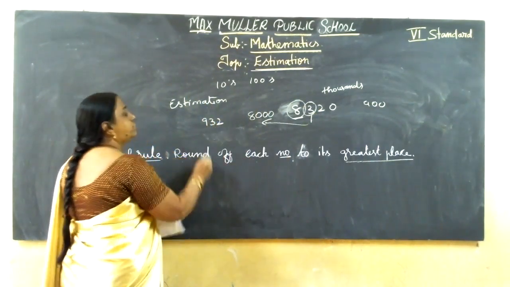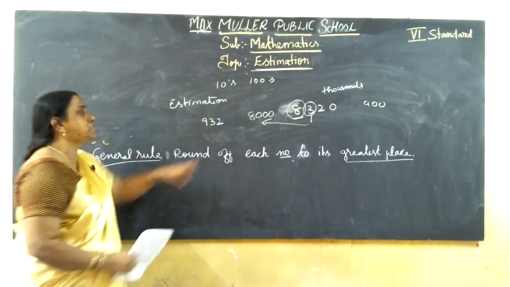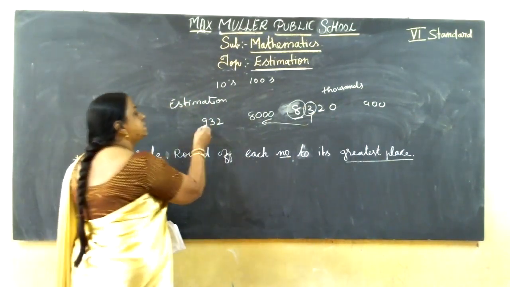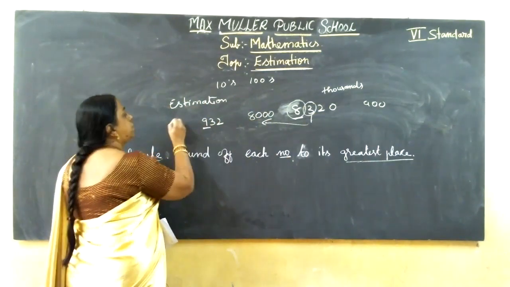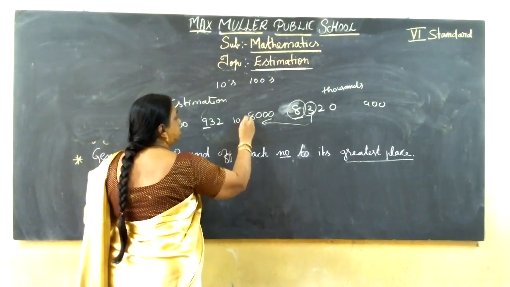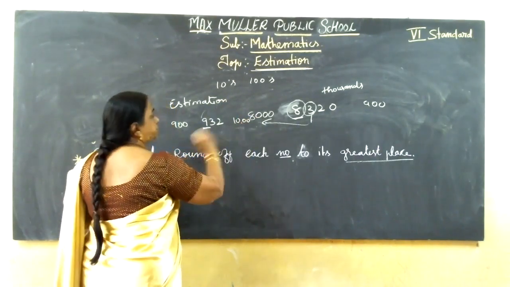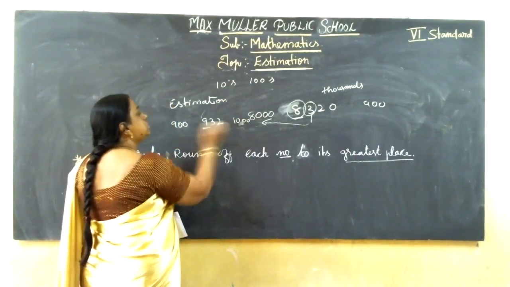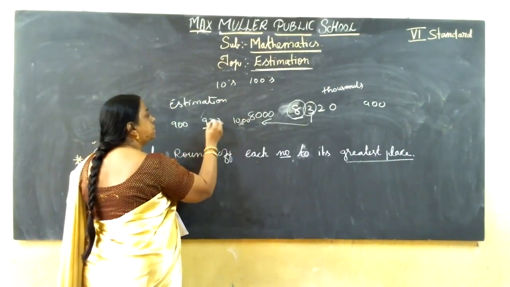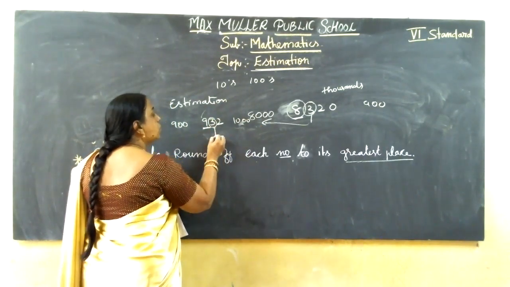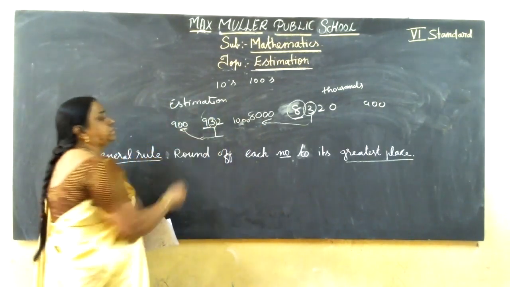If they have not given any place to round off, for example, they gave only 932, round off. They have not given whether it is tens place or hundreds place. So what you should do, you should go for the highest place. Highest place is what? 9. It comes in between 900 or what? 1,000. So it comes in between these two. So here 9, the next number you should see. Next digit, 3. 3 is what? Less than 5. So you should take 900.